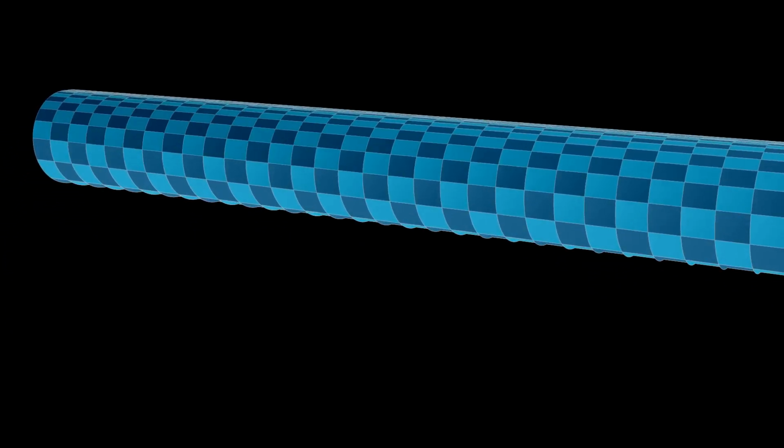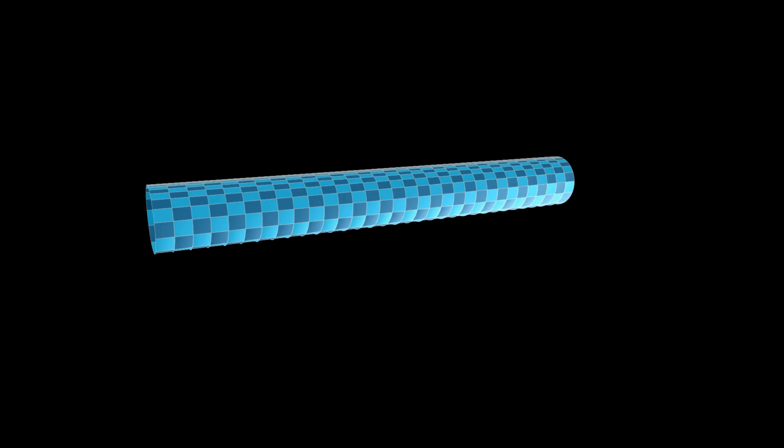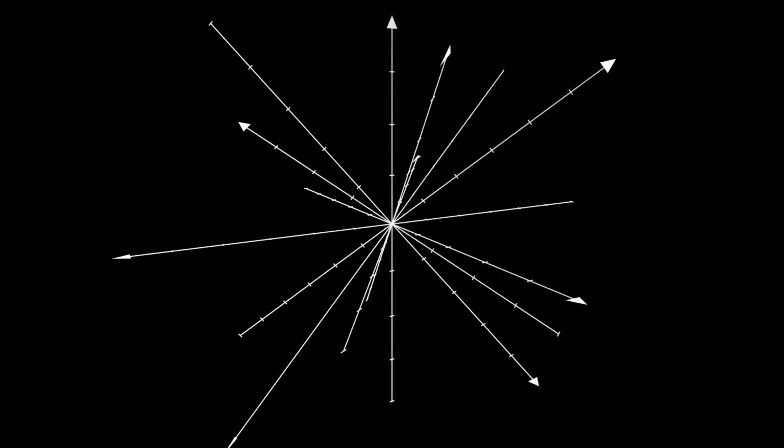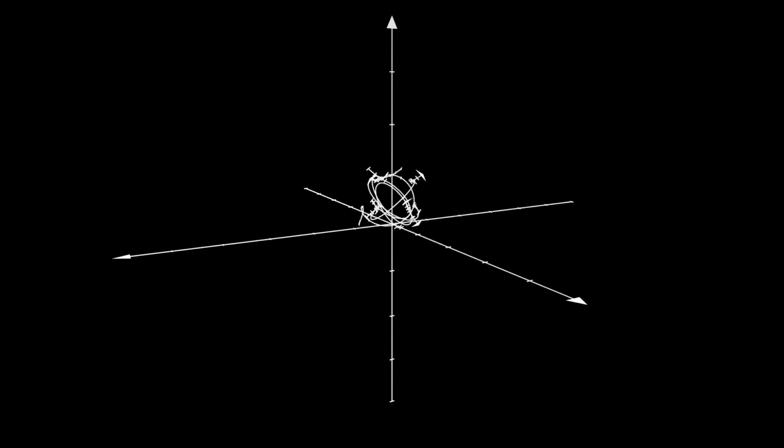Let's look at a simpler example. Take a flat surface and transform it into a cylinder by rolling it up. A long, narrow cylinder looks like a one-dimensional line. Nonetheless, it remains a 2-dimensional surface, but with its second dimension compressed into a tiny circle. Space beyond 3 dimensions can also be compressed into tiny circles. For instance, a 9-dimensional space on a larger scale can appear as a 3-dimensional space.